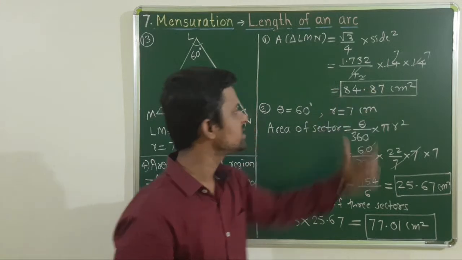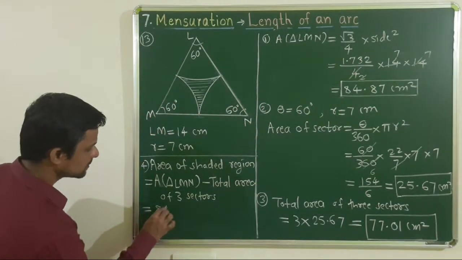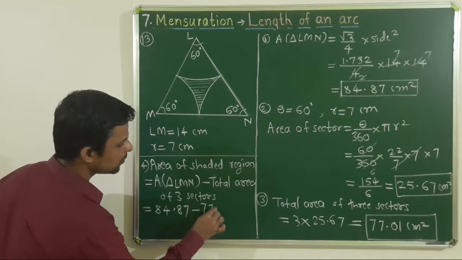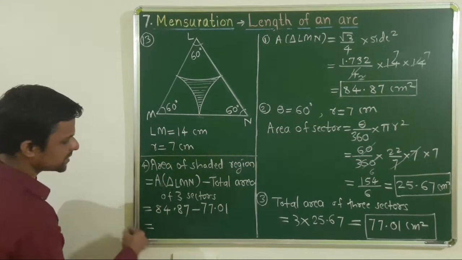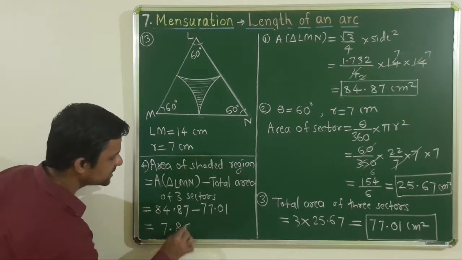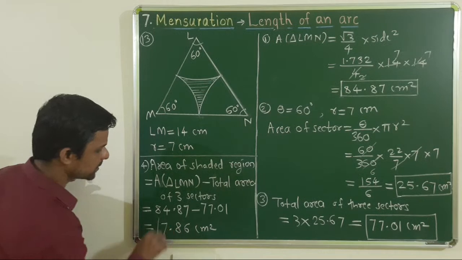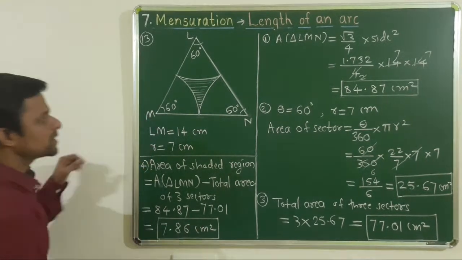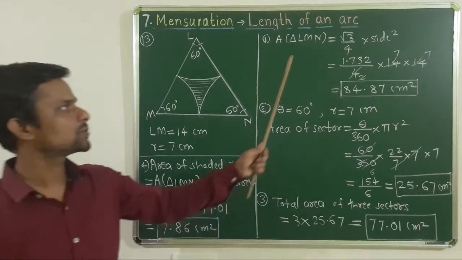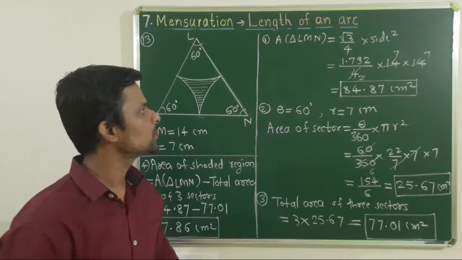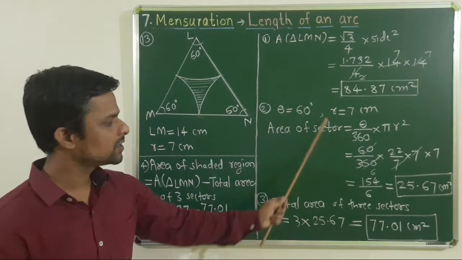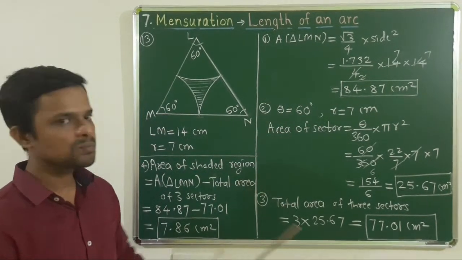That is area of triangle is 84.87 minus 77.01, and after subtracting these two, you will get this answer as 7.86 centimeter square. This is the area of this shaded region. Only calculation is there, and we have to keep in mind all these various formulas, that is area of triangle, value of root 3 also, area of sector, and simple calculation is there.